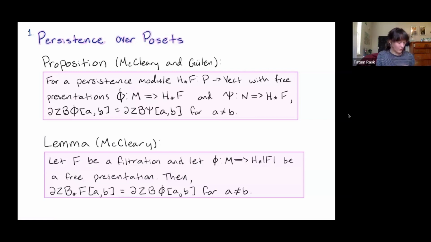And again, we can either start with the filtration and compute the birth-depth function of that filtration, or we could compute a persistence module, find a free presentation, and then compute the birth-depth function. And it turns out, again, these methods are equivalent. Moreover, that means that once we compute the Mobius inversion of these two functions, they're going to be the same off of the diagonal.